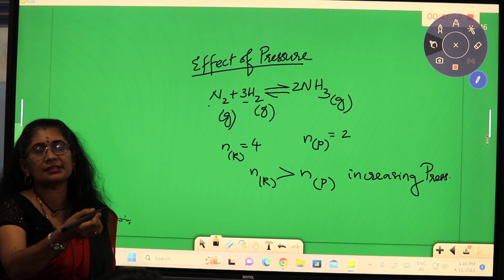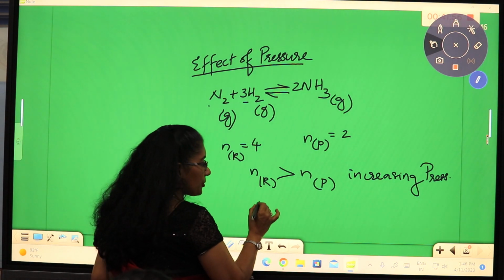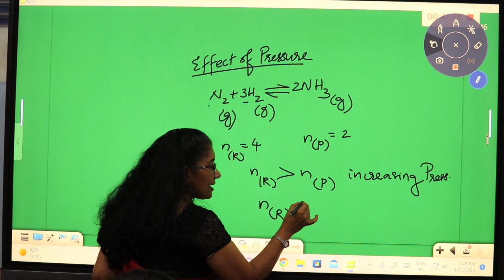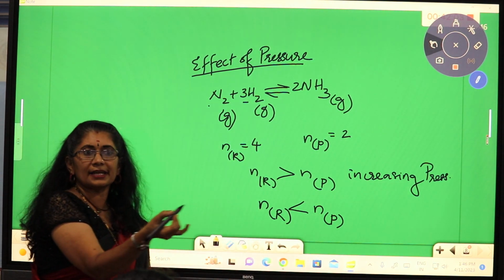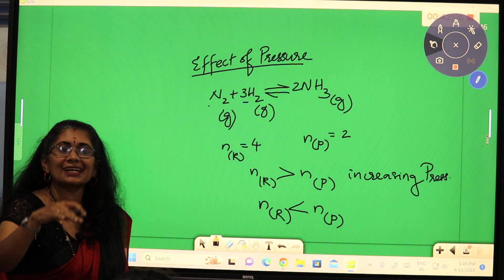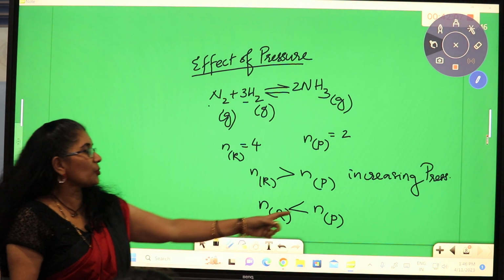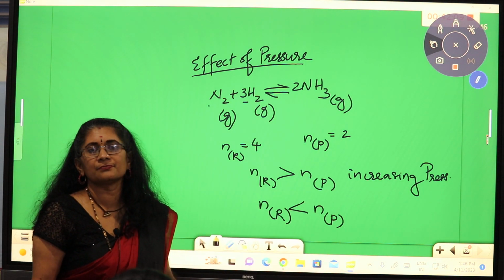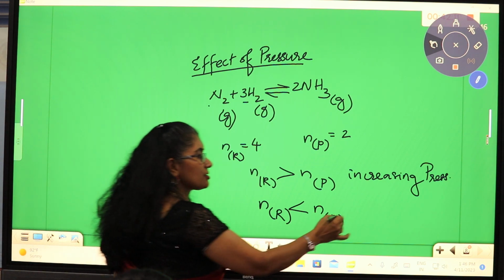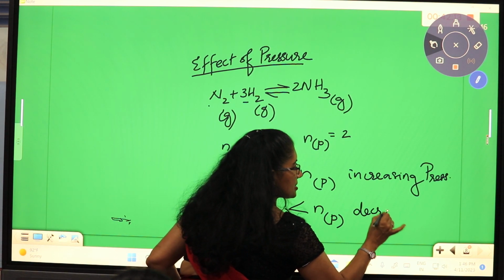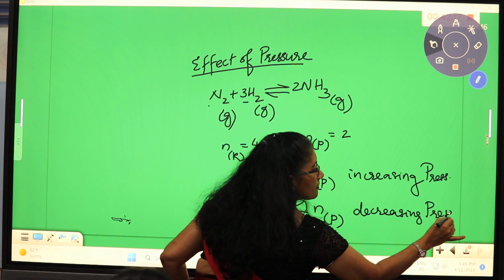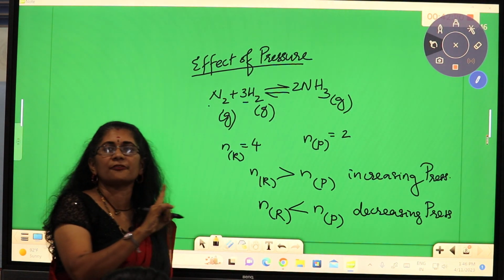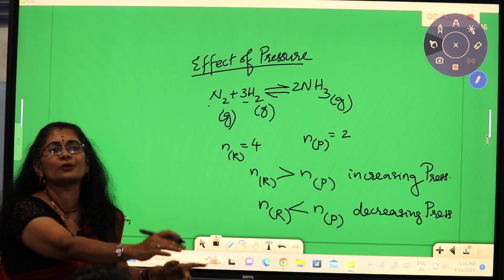If it is the reverse, if the number of reactant molecules is less than the number of product molecules, then on decreasing the pressure, more products will be formed. So pressure will favor the direction from more molecules to fewer molecules.